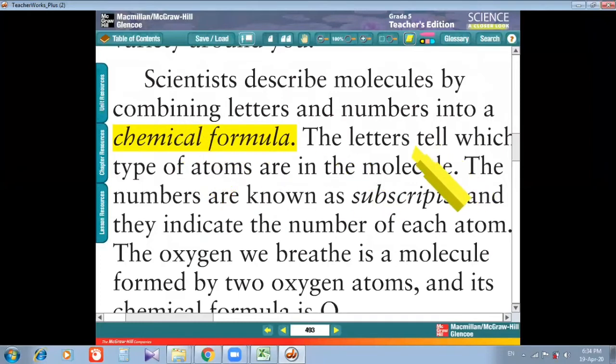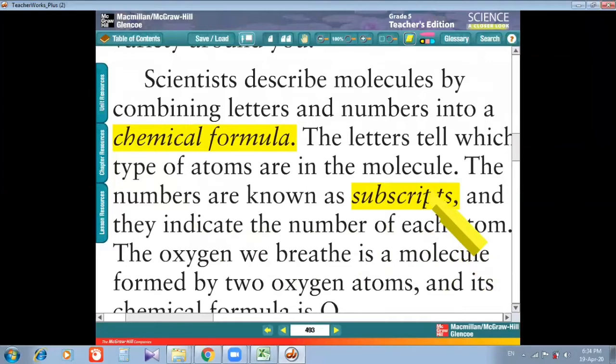The letters tell which type of atoms are in the molecule. The letters in the molecule, A, B, C, whatever, those symbols will describe which type of element is there, and the subscripts, the numbers, indicate the number of each atom.